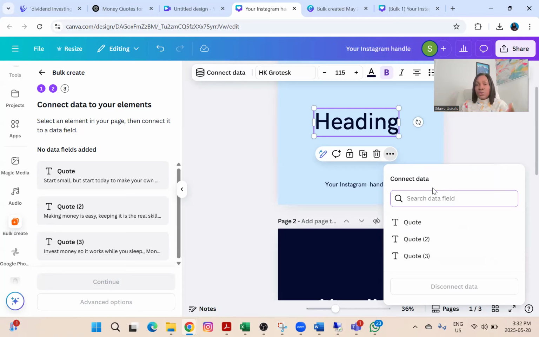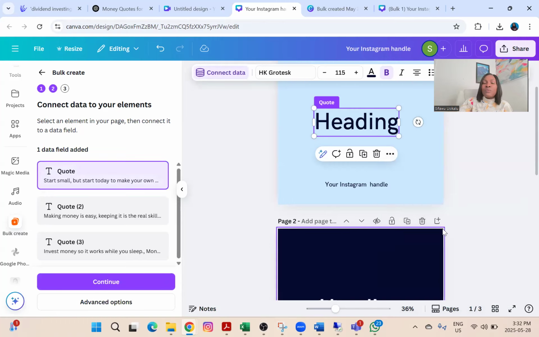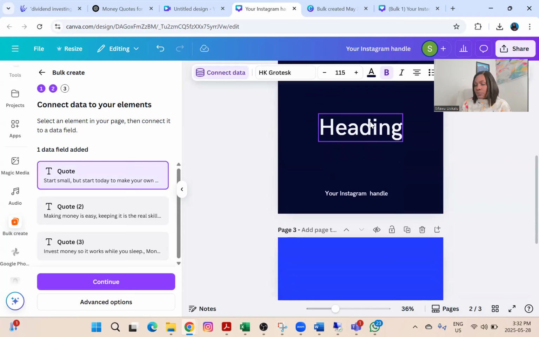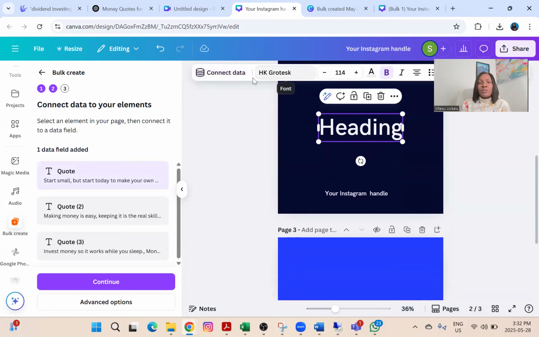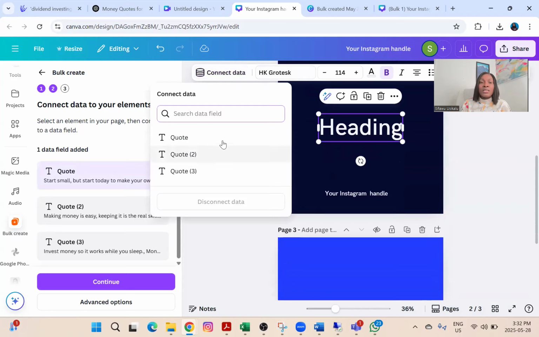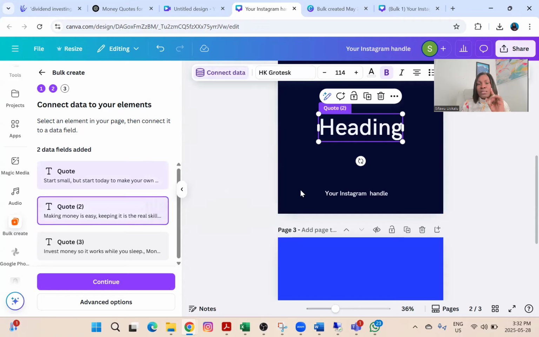Once you click on connect data, it will ask you which of the data you want to connect, especially when you have more than one. So I'm going to click for my page 1. I want to connect the first page. Then I'll go to my page 2 as well, and I'm going to click on connect data. Same thing. If you don't find it up here, go to the three-dotted line. You're going to see it there. And I'm going to connect my quote 2 to my second page.